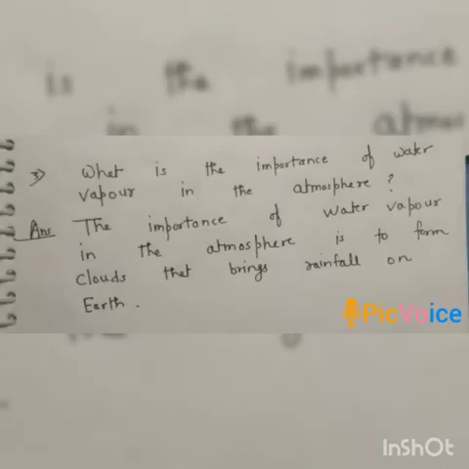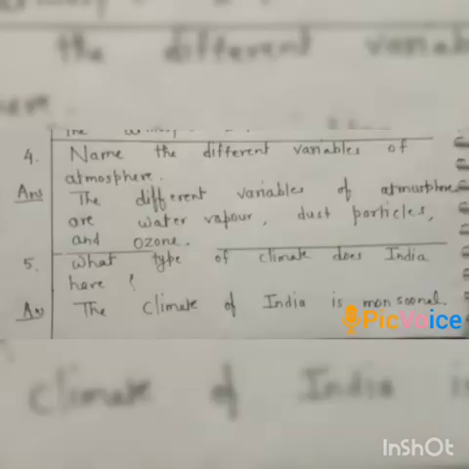Now come to third number, what is the importance of water vapor in the atmosphere? Answer is, the importance of water vapor in the atmosphere is to form clouds that bring rainfall on earth. Now come to fourth number, name the different variables of atmosphere. Answer is, the different variables of atmosphere are water vapor, dust particles and ozone.